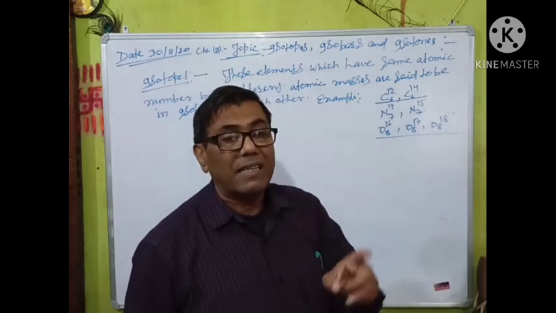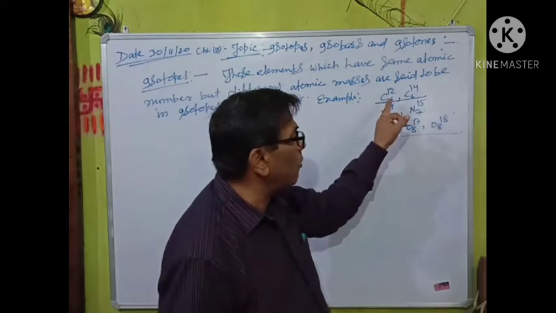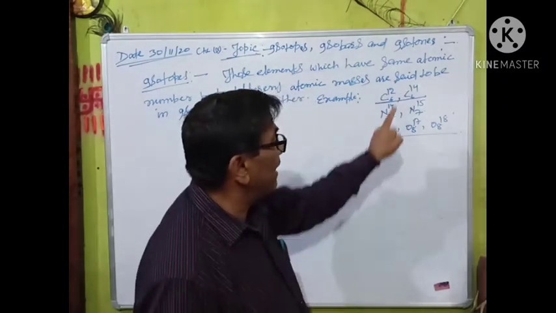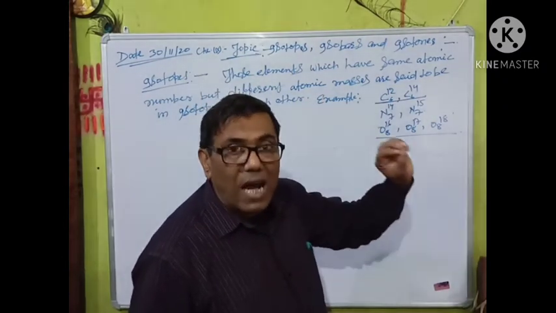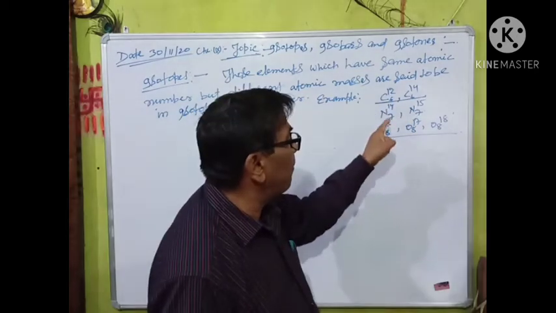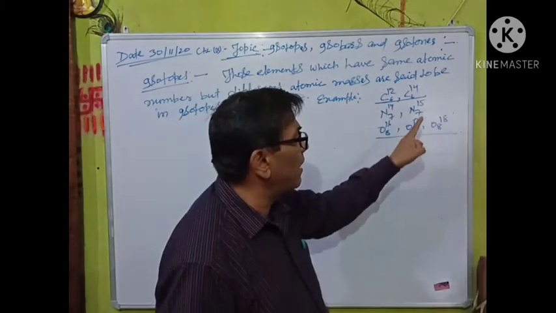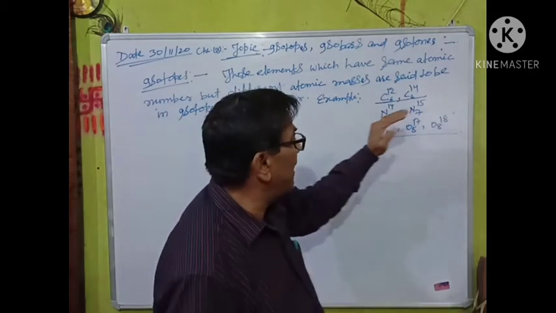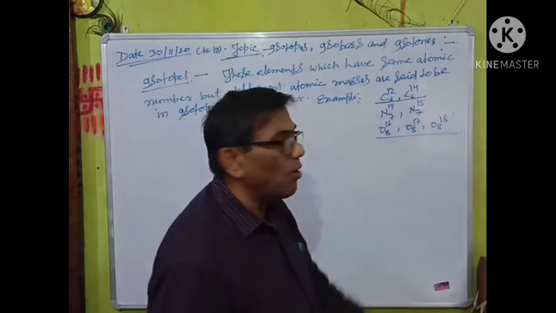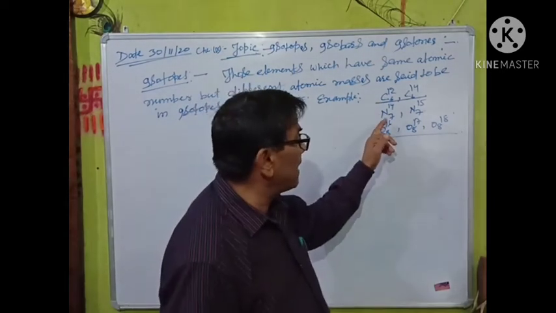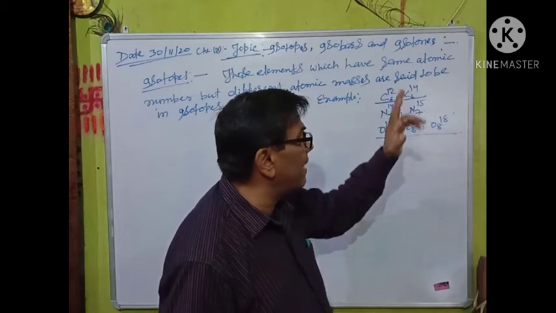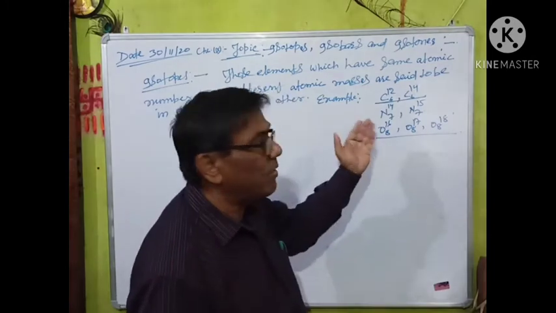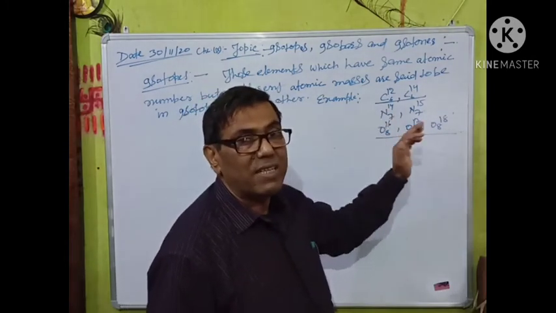Those elements whose atomic numbers are the same but atomic masses are different are said to be isotopes of each other. A second example is nitrogen-14 and nitrogen-15, in which the atomic number is the same but the atomic masses are different. In the case of oxygen, O-16, O-17, O-18, the atomic numbers are the same but the atomic masses are different: 16, 17, 18.